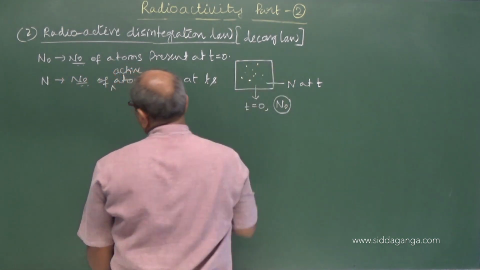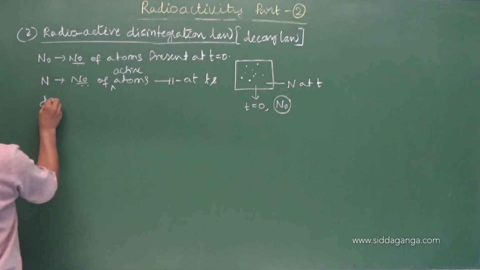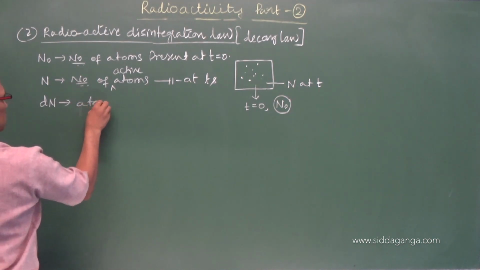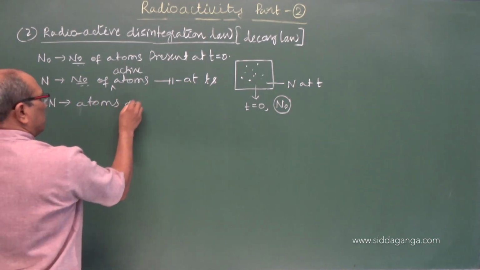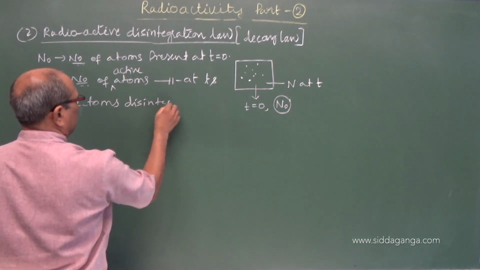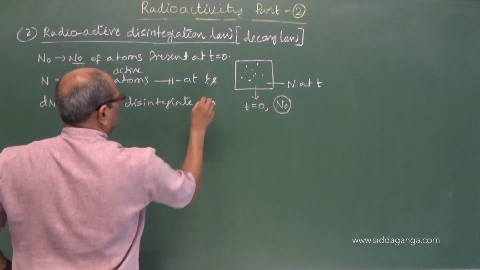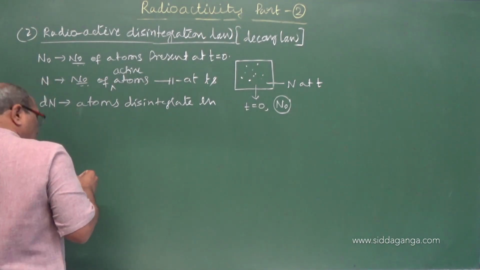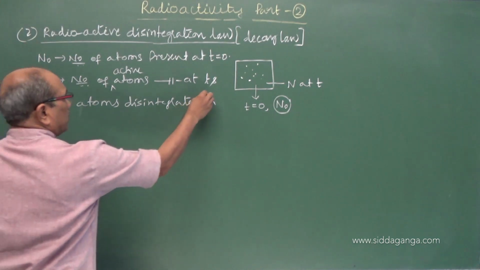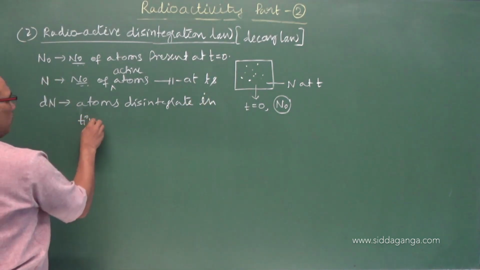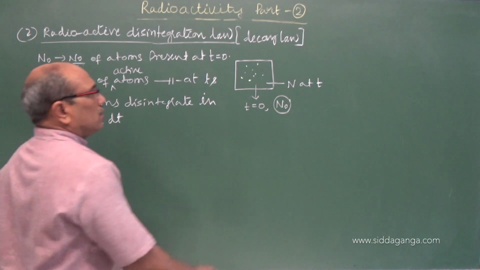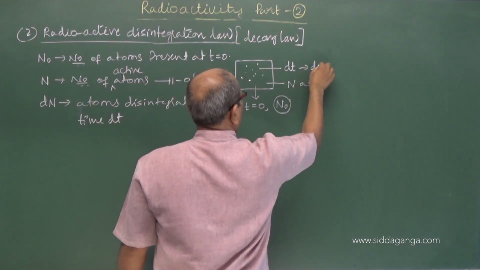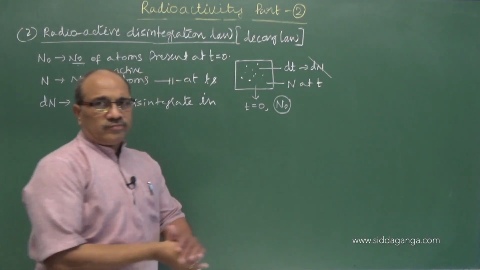In the time dt, dN atoms or nuclei disintegrate. That means in the time interval dt, dN atoms are disintegrated.